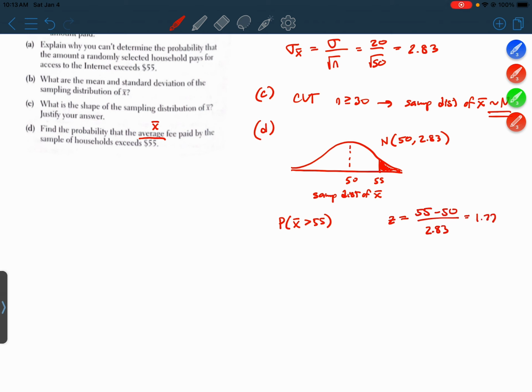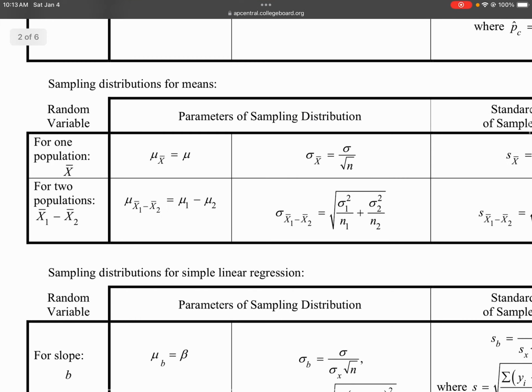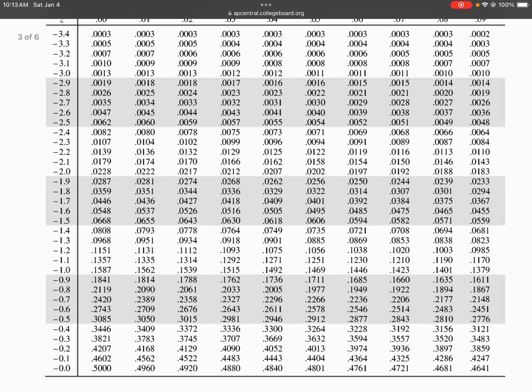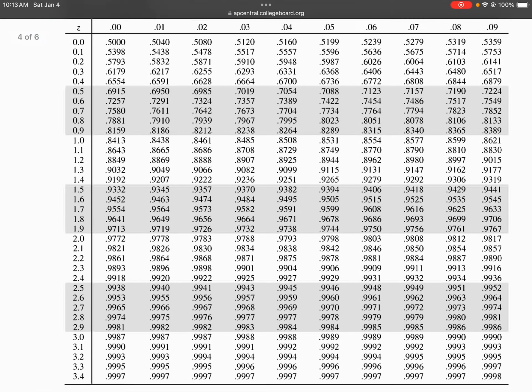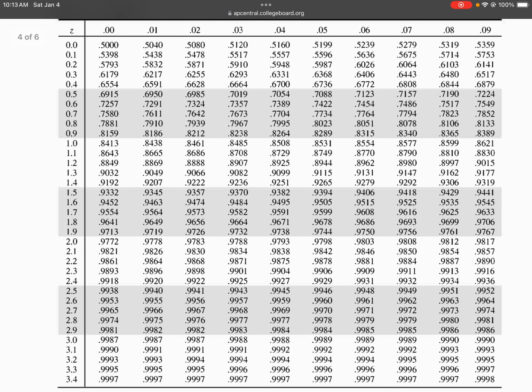And then from here we can use table A to get the area. So negative 1.77 is 0.0384... 9616.